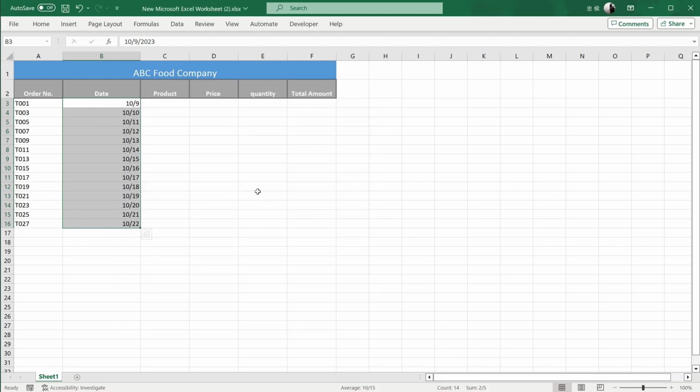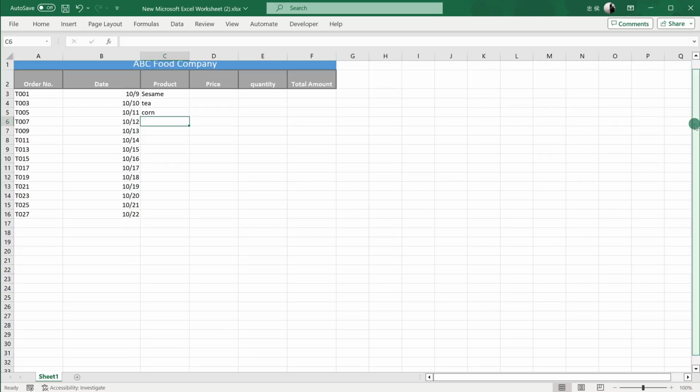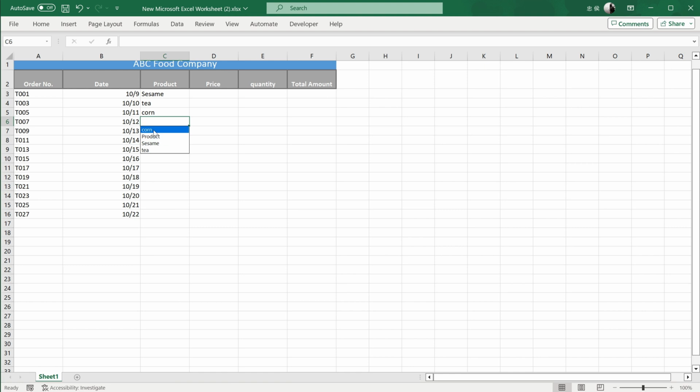Next, I'm going to enter some data in the product column. When you are creating data, if some data has repetitive attributes, for example, the names I am entering now just happen to be tea, sesame, corn, I can right-click directly in the column and select Pick from drop-down list. This way I can select the item I want from the pop-up menu. Saves some data entry time.